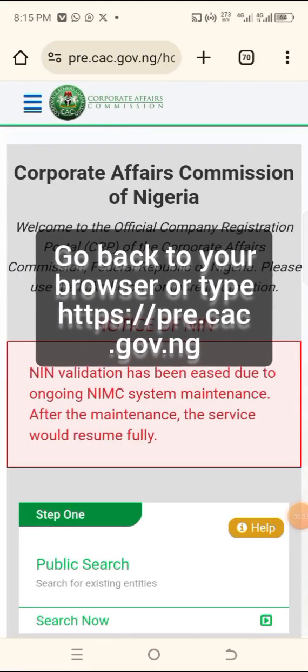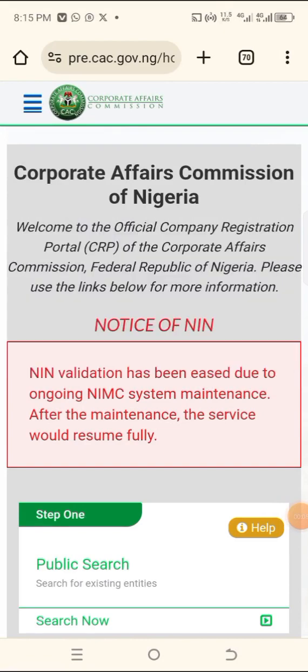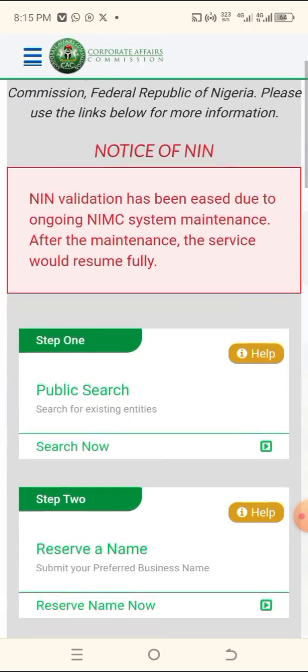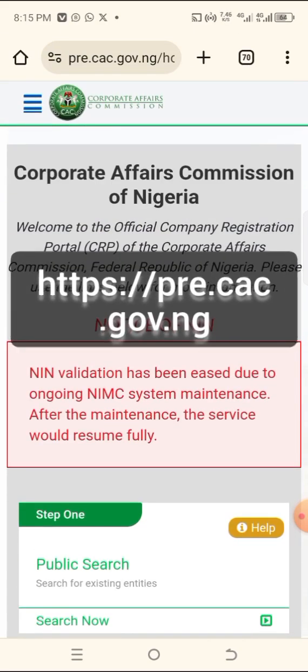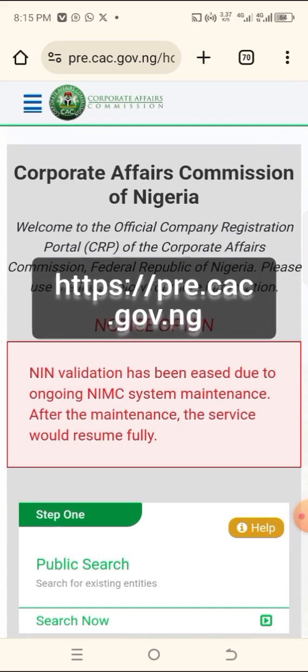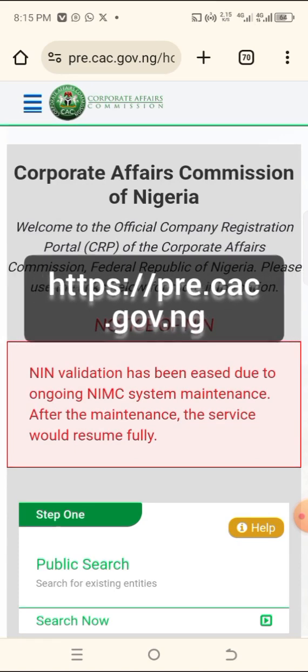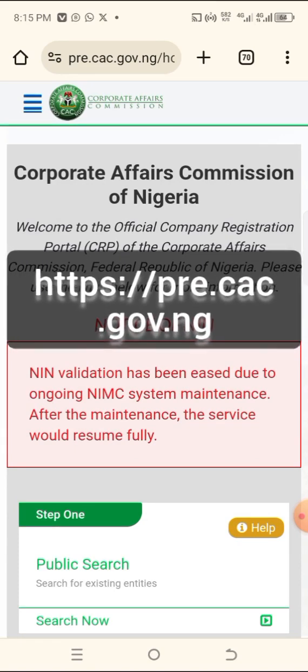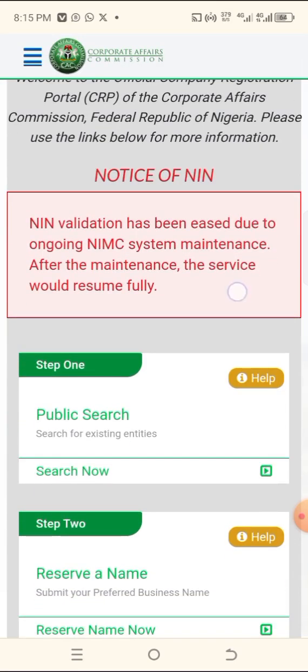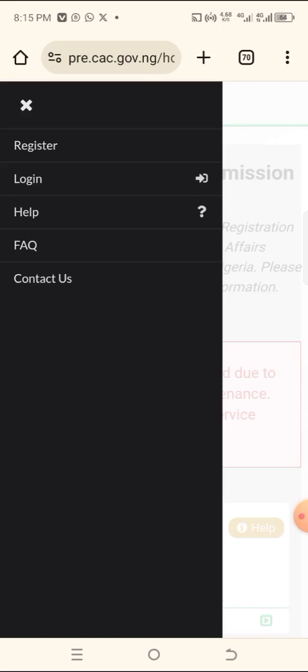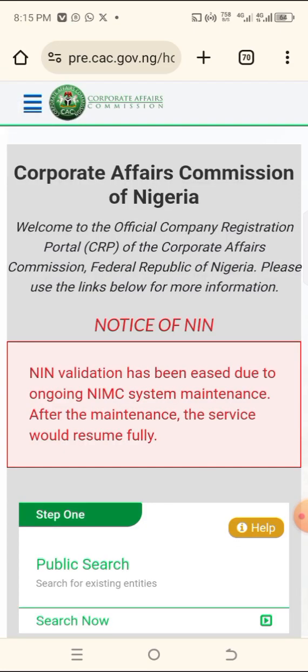Okay, so we are through with the first round now. We have done the registration. We have already confirmed our email. So after that, come back to that same site, the pre.cac.gov.ng home page. So you can post slash home page. If not, it will take you back to this page. The other time we went to this site and we clicked on register, but this time around you are not going there.